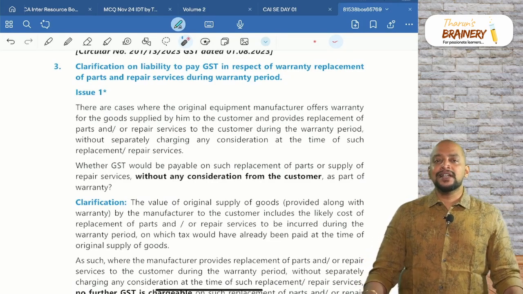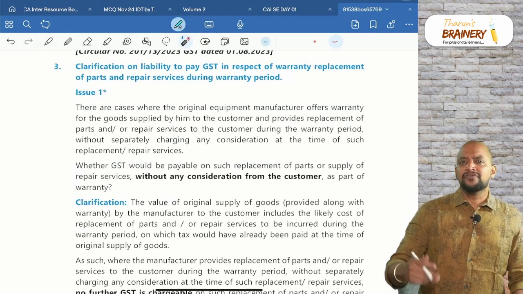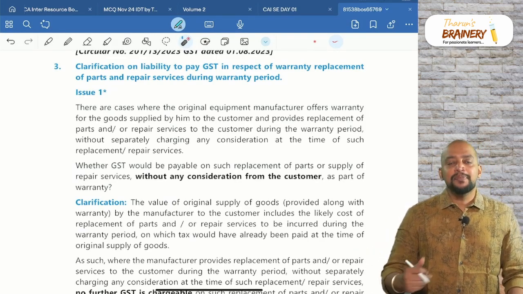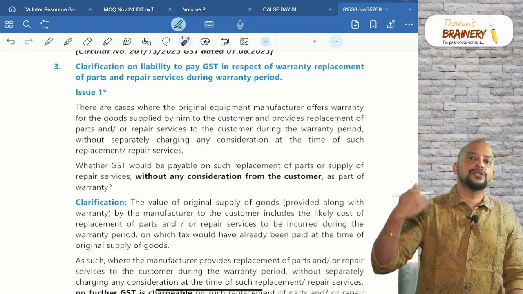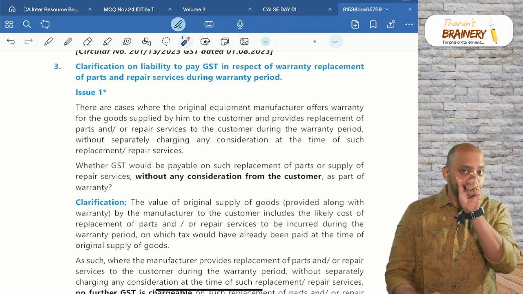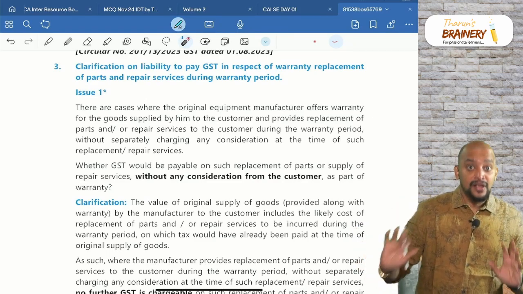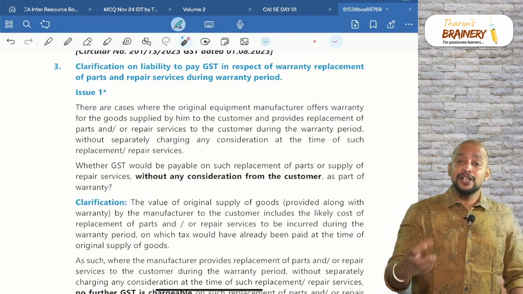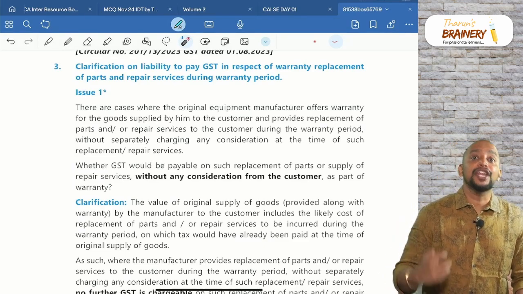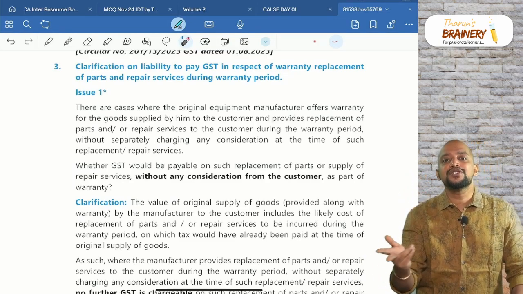So what happens is that in case of warranty, say for example you purchased a car, and after some 2 months the parking sensor in that car is not working. You will take the car to the service center, and they will replace the parking sensor freely, because it is covered under warranty period. Now that parking sensor needs to be purchased, and can they take ITC on that? Yes, they can take ITC on that, even though they are not charging any consideration to the recipient, because it is replaced during warranty period.